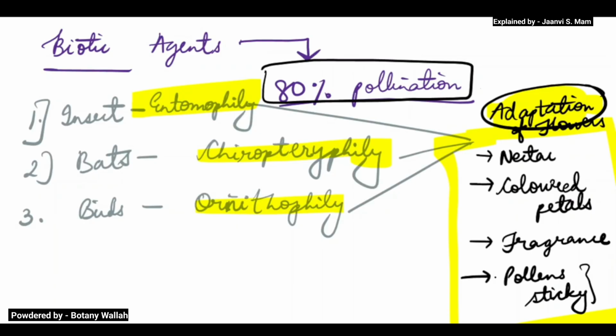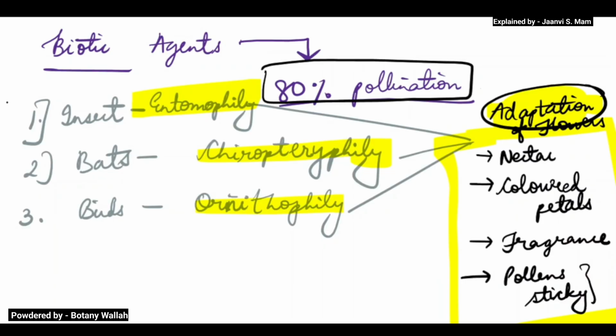If it gets stuck, then what will happen? Suppose an insect, bird or bat is going from one flower to another flower, and the pollen has got stuck on their feet or legs, then it will get stuck to the stigma.